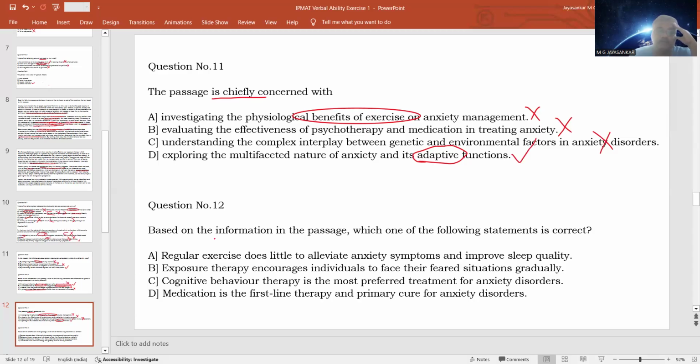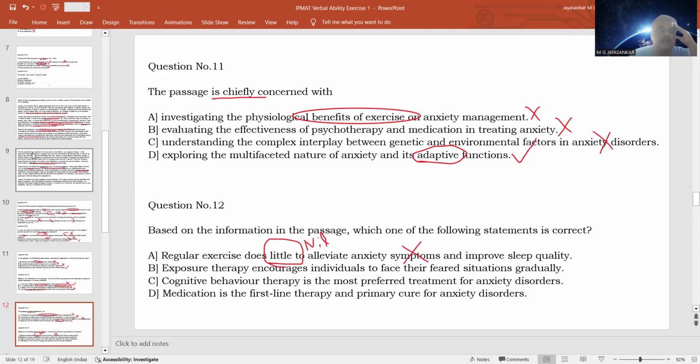All right, question number 12. Which of the following statements is correct based on the passage? Option A, regular exercise does little to alleviate anxiety. Little means nil, or nothing. So regular exercise does nothing to alleviate. Alleviate means to drive away or to reduce anxiety symptoms. So it says that regular exercise is not effective in reducing anxiety symptoms and improving sleep quality. Clearly wrong.